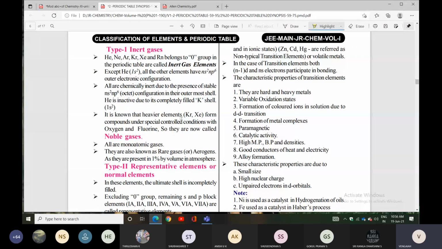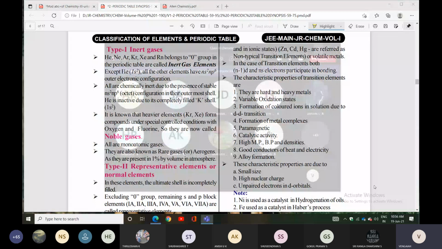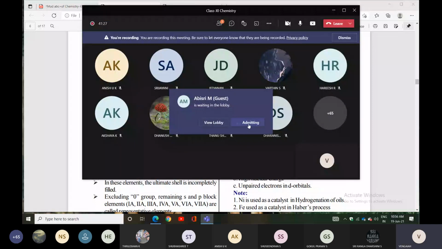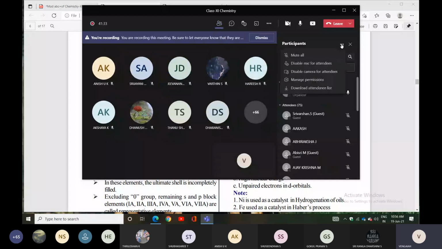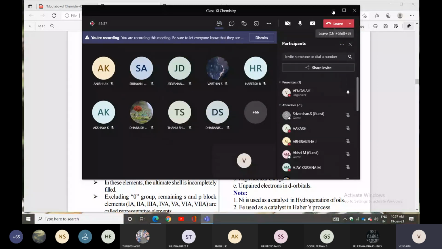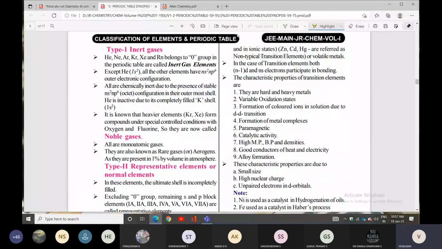Except helium, the remaining elements have the electron configuration ns2 np6. Helium has only 1s2. All are chemically inert due to the presence of a stable configuration in the outermost shell.